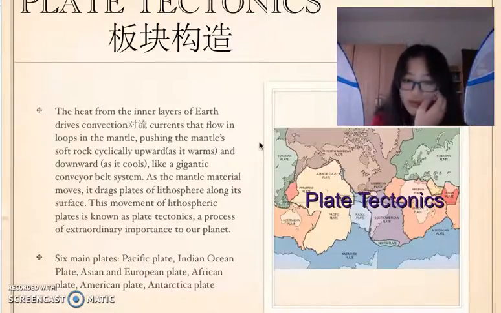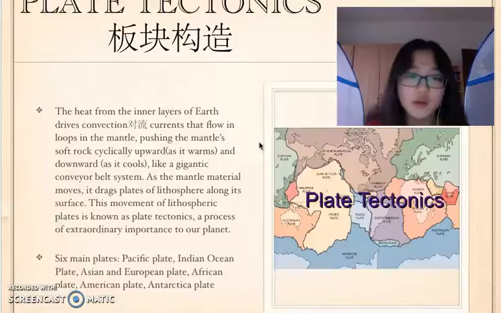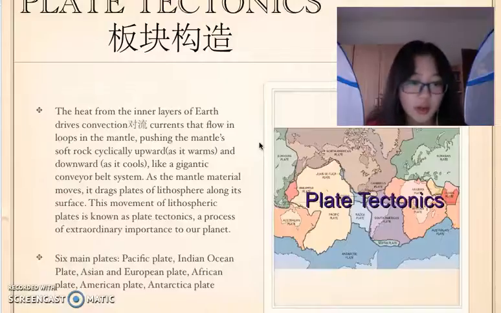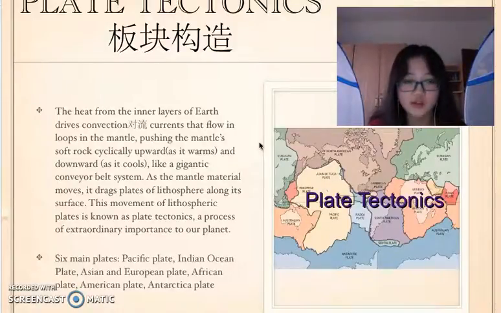The most similar system is the hot water in a cup. The convection of the heat from the inner layers of the Earth is very similar to the heat in water in a cup.